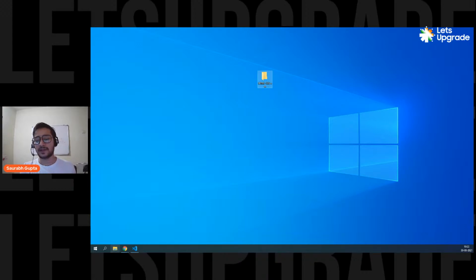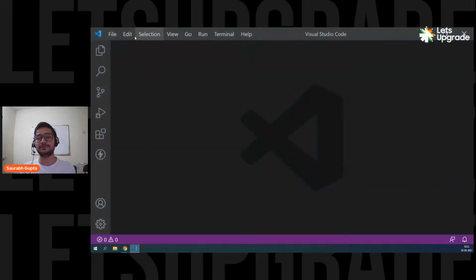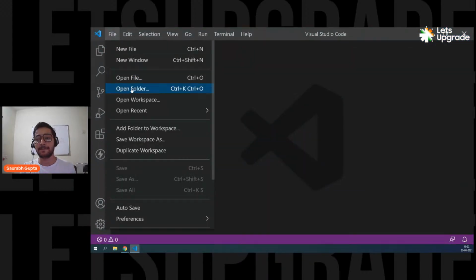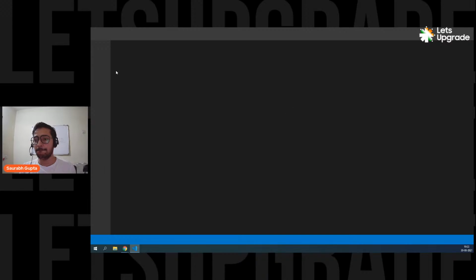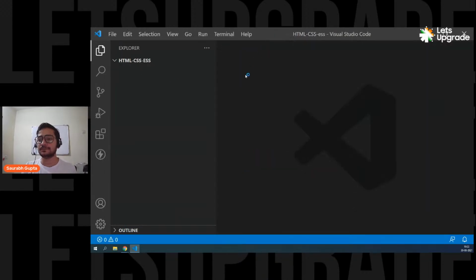And that's it. Now let's open this folder in VS Code. So file, open folder, it's on desktop. So here we go, HTML CSS essentials. Select this folder and here we go. Now we have the shortcut to that folder here. Okay, so now let's create a simple HTML file here.